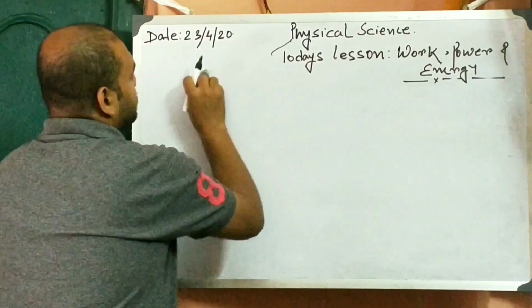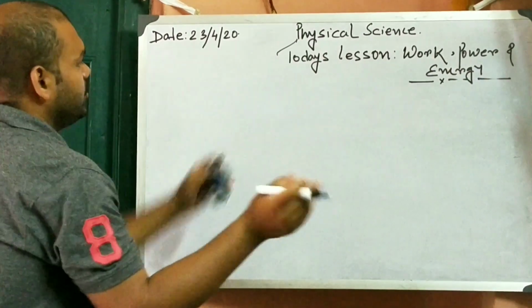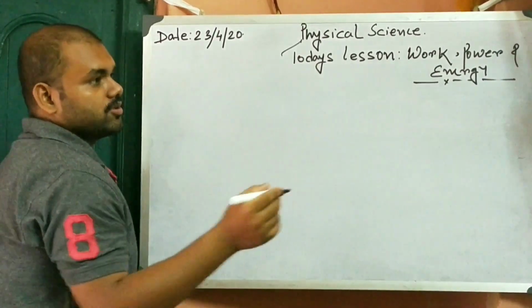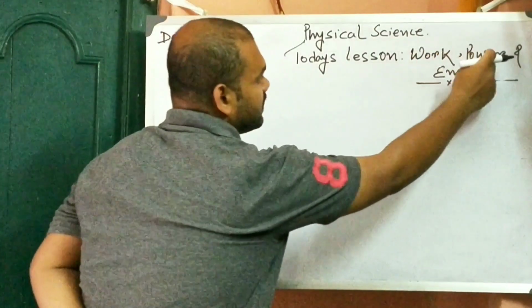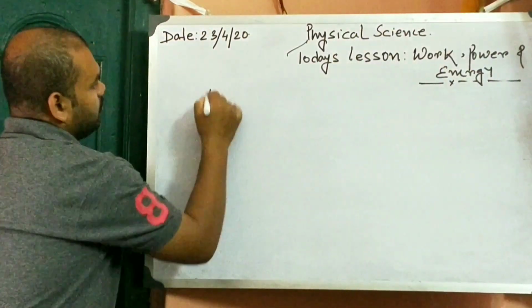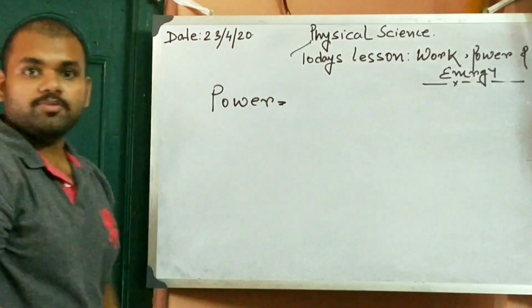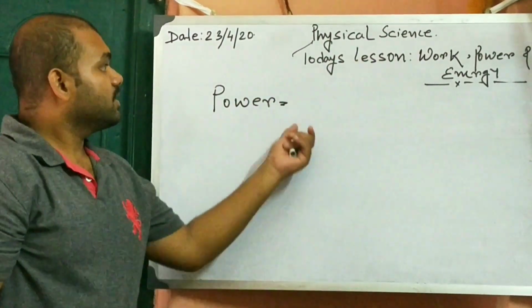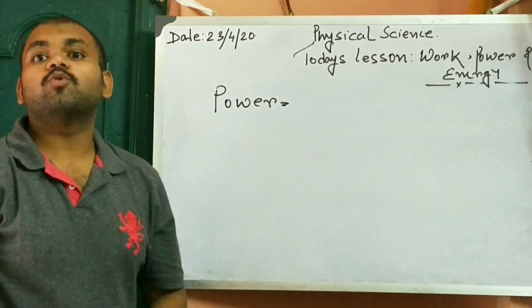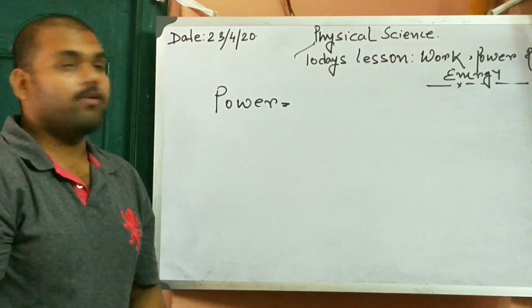Next, we need to know something about power. Work is done, next power. What do you mean by power? Power means the rate of doing work is known as power.